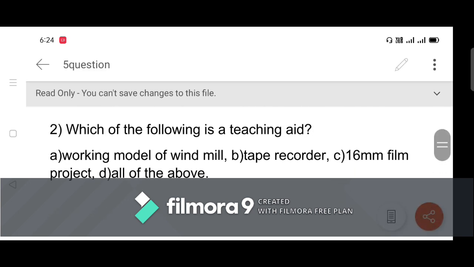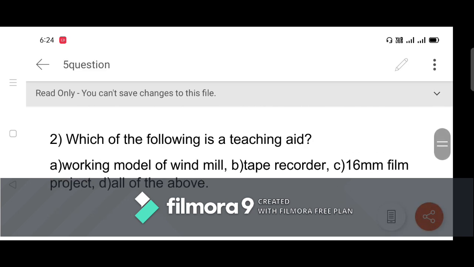Because we all know that teaching aids are those materials which help the learners to learn quite easily. So the working model of a windmill can help a learner to understand how a windmill works, and a tape recorder is also a teaching aid which helps the learner to learn easily. And the 16 mm film projector, we often know that pictures and presentations are attractive and they attract the attention of the learners.